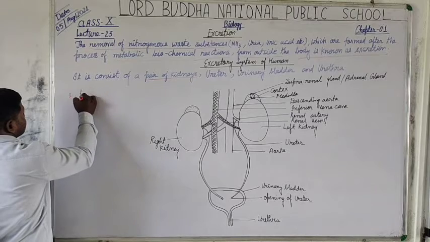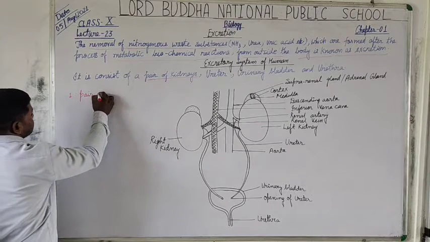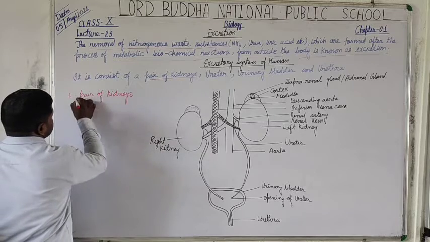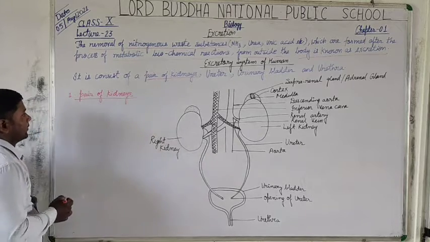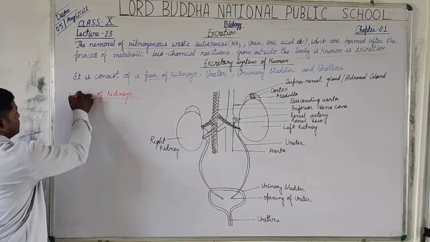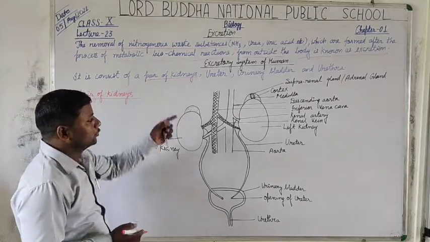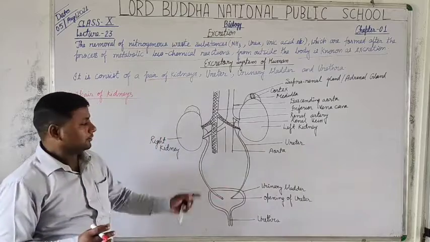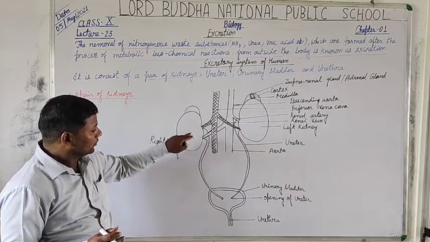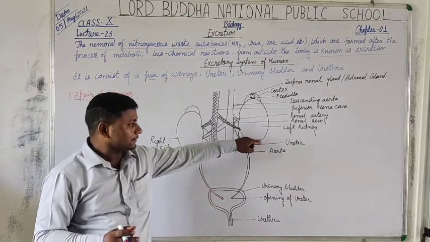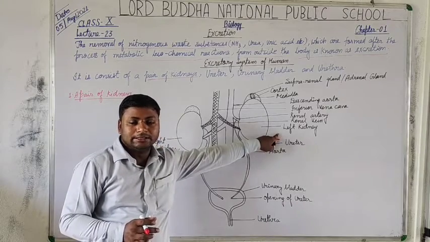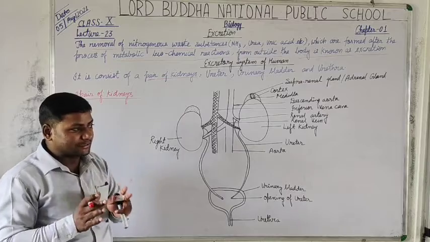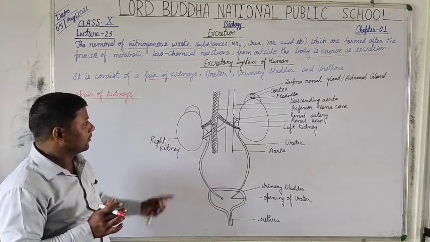Next, the ureter. These are bean-shaped structures. You look, this is the right kidney and this is the left kidney. These are bean seed-shaped structures called kidneys.